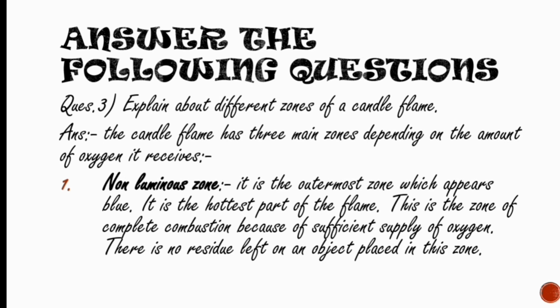Now, let us see the third part. Explain about different zones of a candle flame. We have to explain all three zones of a candle flame. The candle flame has three main zones depending on the amount of oxygen it receives. First zone is the non-luminous zone. It is the outermost zone which appears blue in color. It is the hottest part of the flame. This is a zone of complete combustion because of sufficient supply of oxygen. There is no residue left on an object placed in this zone.